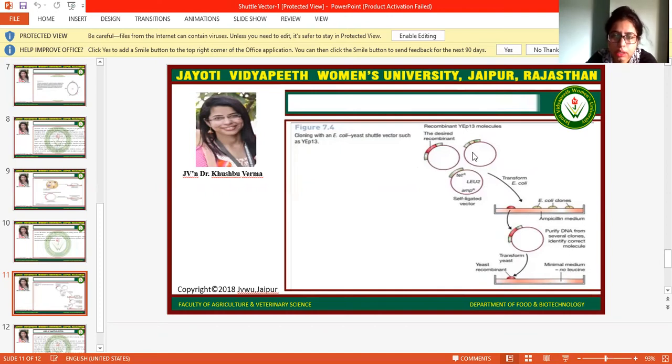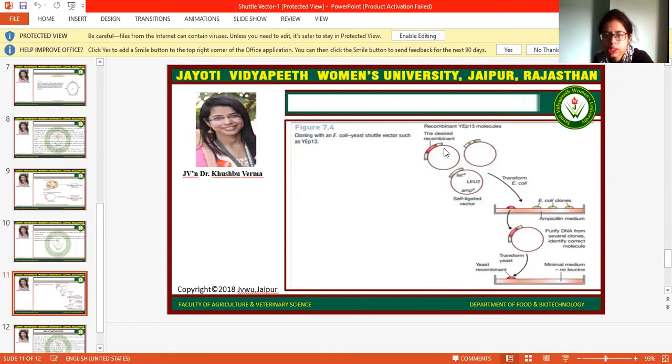But when we introduce our gene of interest, this tetracycline region will be inactive. And when we grow this mixture on media which has the antibiotic ampicillin, E. coli colonies will grow. When we introduce these vectors into the E. coli cell, after the transformation process, we go for the selection method.